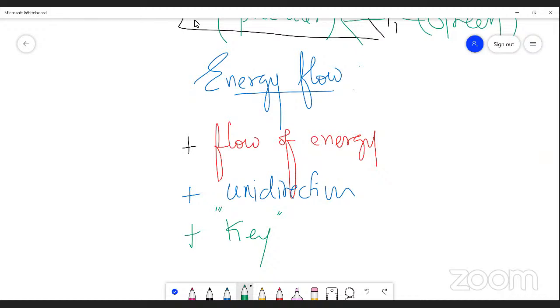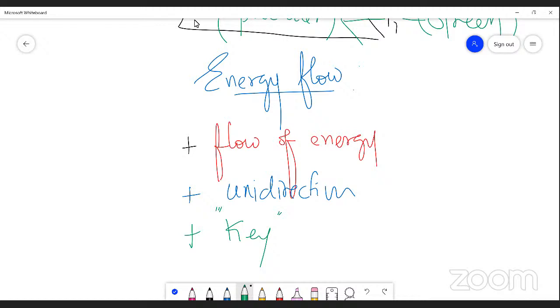Simply, energy flow is the moving or transferring of energy from one trophic level to another, always unidirectionally. Hence, it is known as a functional key to the ecosystem.